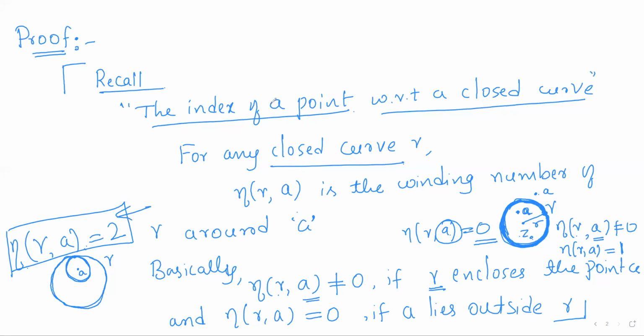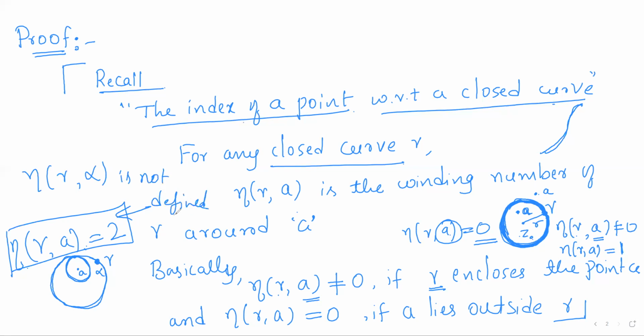And note that the index can only be defined with respect to a closed curve, not with respect to any arc. So with respect to any basic arc, we cannot define the index. And also the index cannot be defined for all points on the curve. Suppose this is some point alpha which is on the curve, then the index of alpha with respect to gamma is not defined.